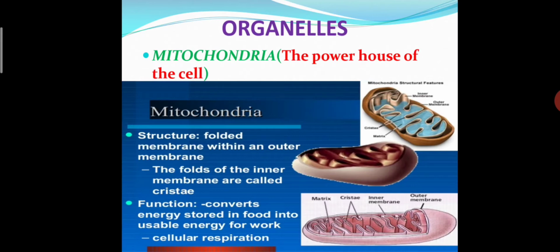This is called our cellular respiration, because in cellular respiration also we need some energy for the oxidation of food. So what is the main function of mitochondria? The main function of mitochondria is that they oxidize food to provide energy. So they are called the powerhouse of the cell.